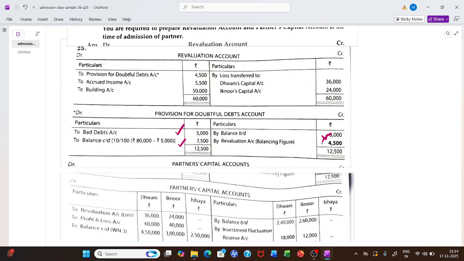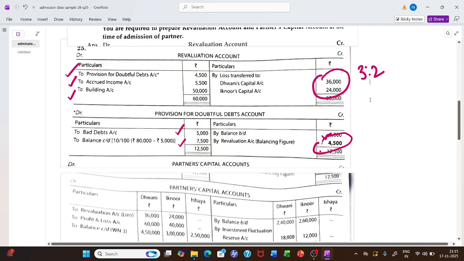So balance left is 4,500. This is an additional burden on us. This goes to revaluation account debit side. At times they can ask for the account also. Accrued income, we are getting less money. Building is also reducing. This leads to a loss, which is given to old partners in old ratio 3 is to 2.